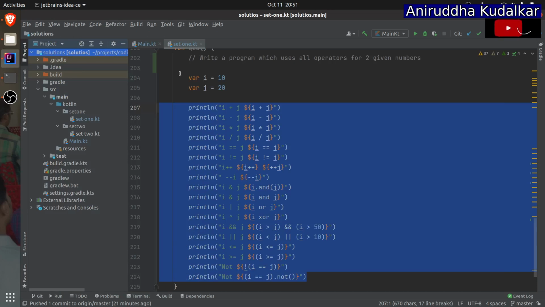Whenever you do coding in Kotlin, operators are a little bit important, and you should know how exactly you need to use them. Well, I hope you have understood the questions.